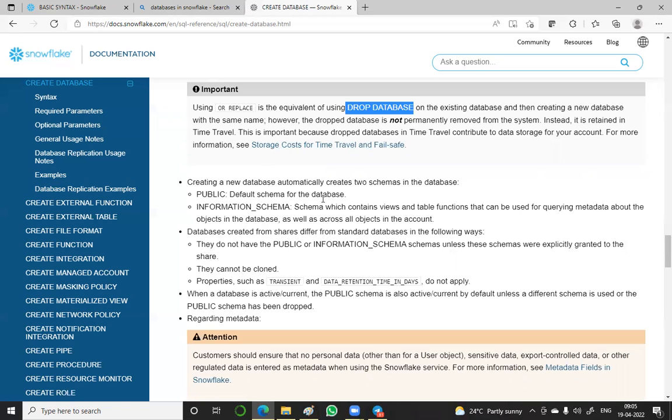Remaining, I will not tell you all this line by line. So creating a new database automatically creates two schemas in the database. That's called public and information schema. Already in the beginning classes only I explained.